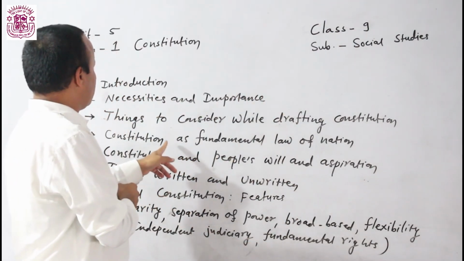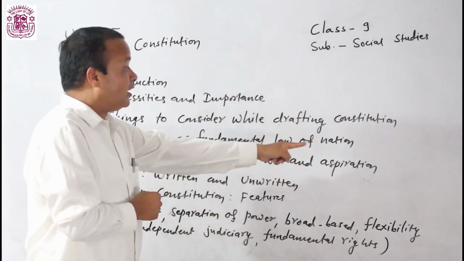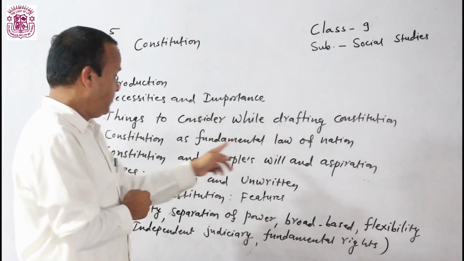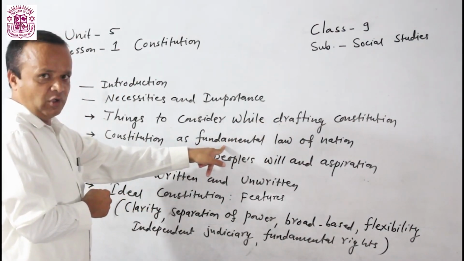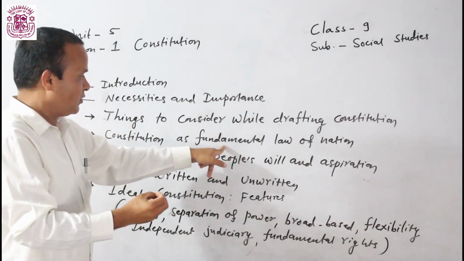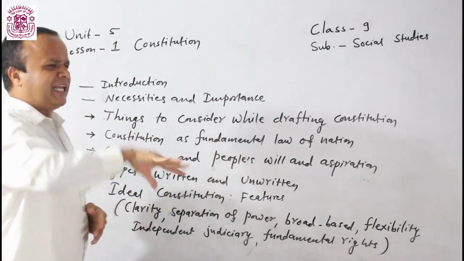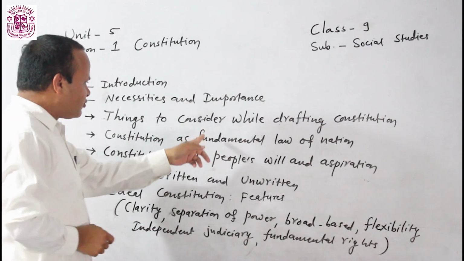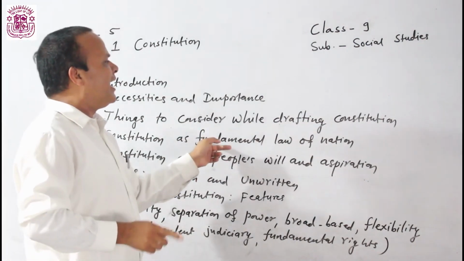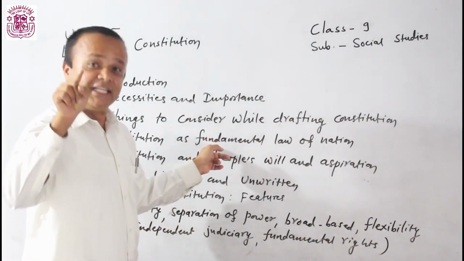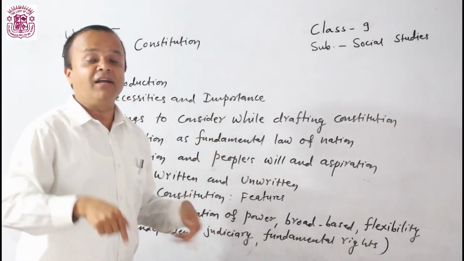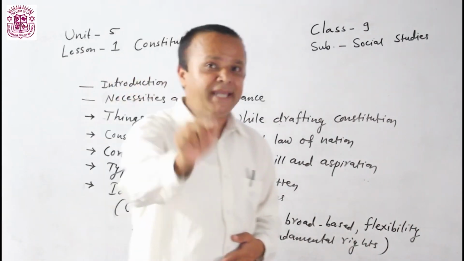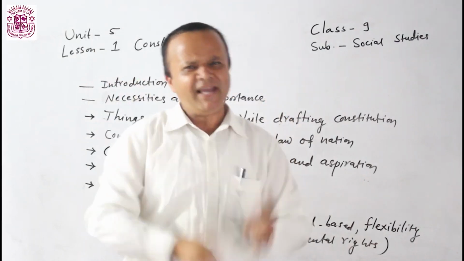Again, let's understand constitution is a fundamental law of nation. Fundamental law means main law, supreme law. Or let's understand in another way why constitution is called fundamental law of nation. It means why constitution is called supreme law, why constitution is called main law of nation. It's very important.